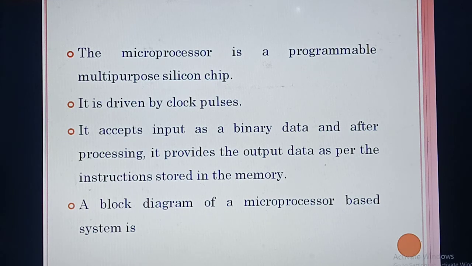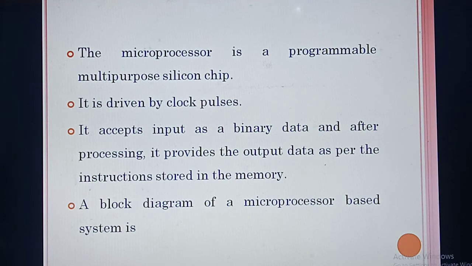What do you mean by programmable? The microprocessor is pre-programmed and inserted into the motherboard. For example, for the 4004 microprocessor, when they first devised it, they had the idea that this microprocessor would do this work. Based on that, they programmed it and inserted the program in the silicon chip, the microprocessor. It works by clock pulse.